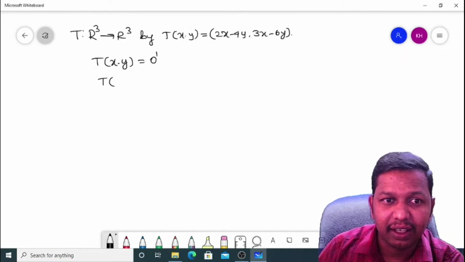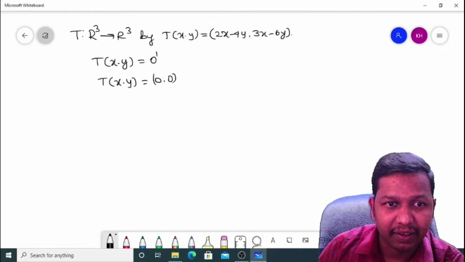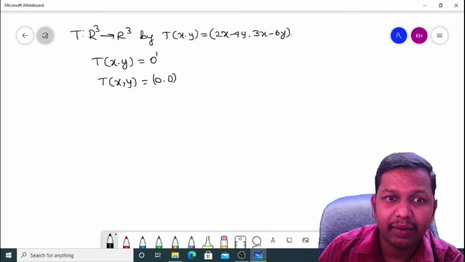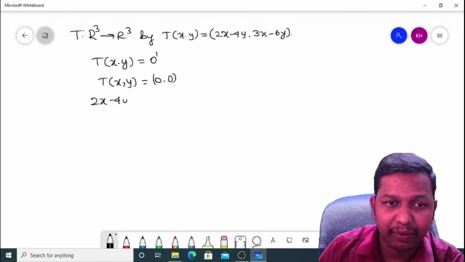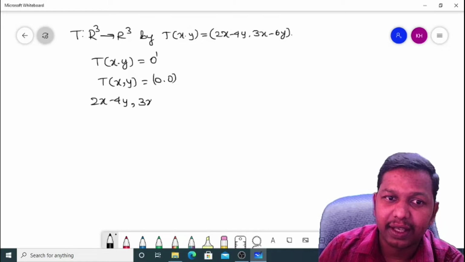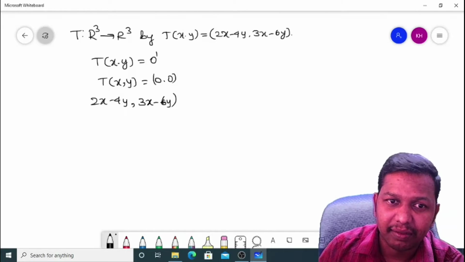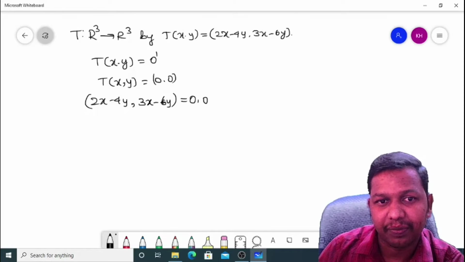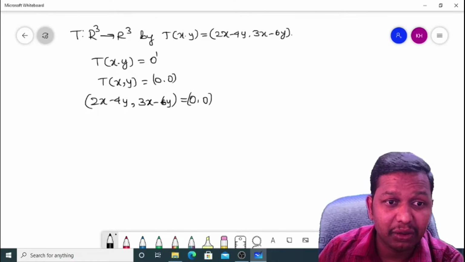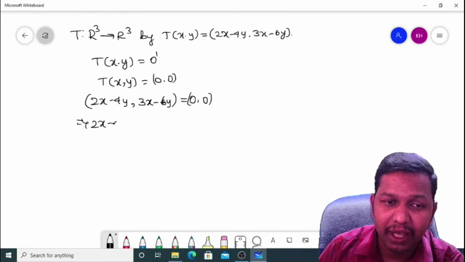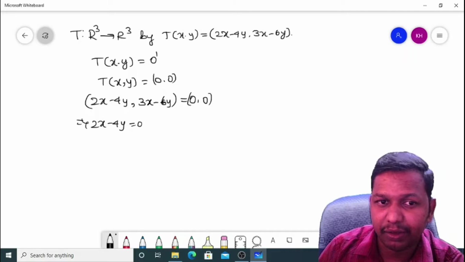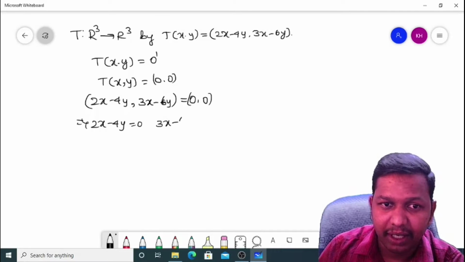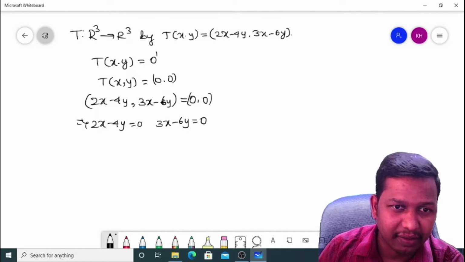That means T of x comma y equals 0 comma 0. T of x comma y means 2x minus 4y comma 3x minus 6y is equal to 0 comma 0. So comparing the coordinates, we have 2x minus 4y equals 0, 3x minus 6y equals 0.